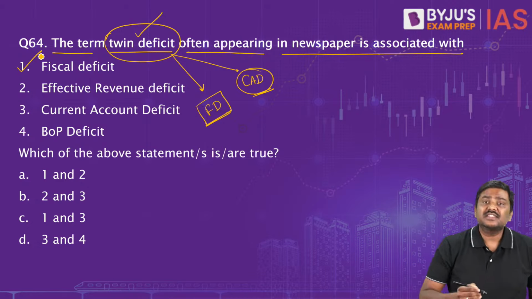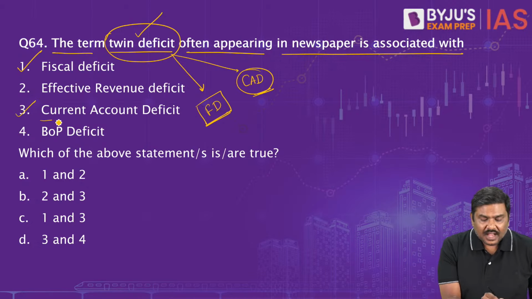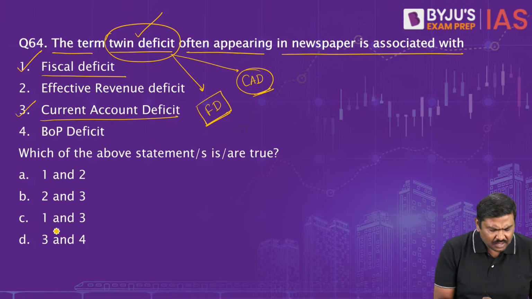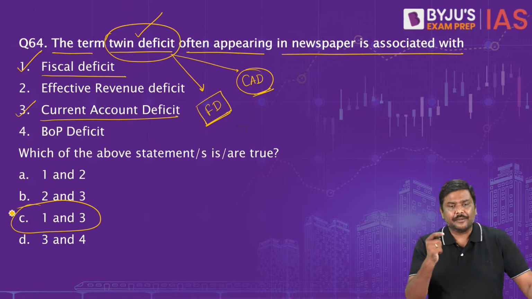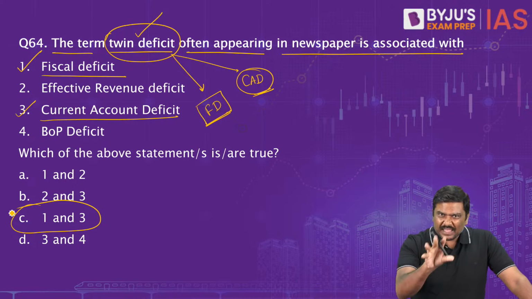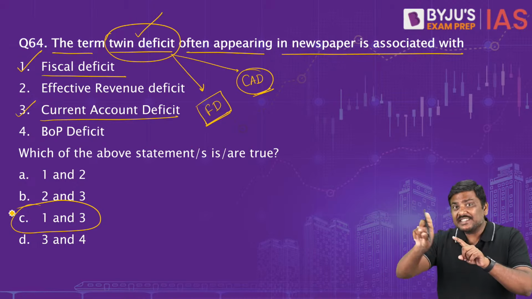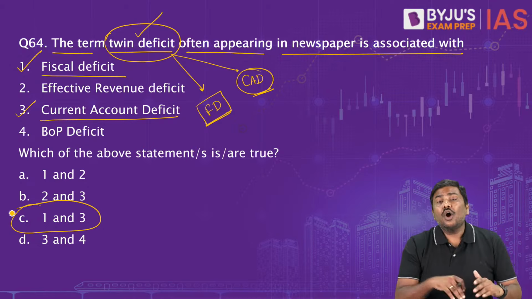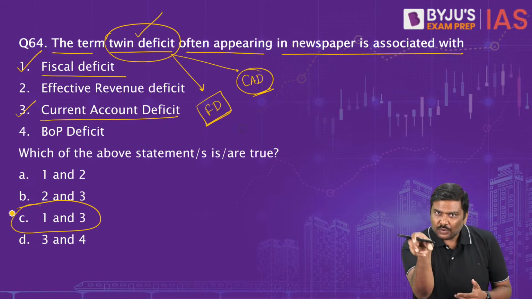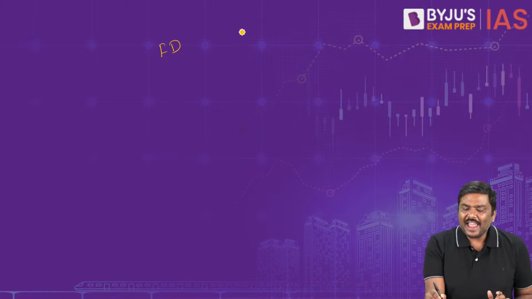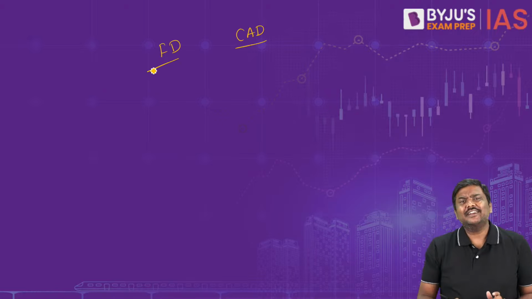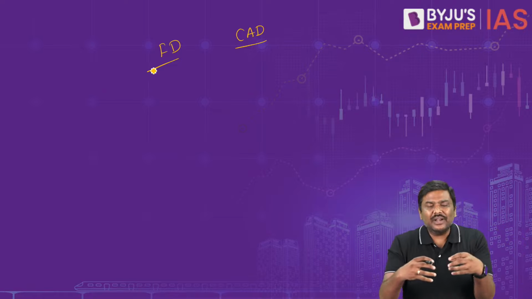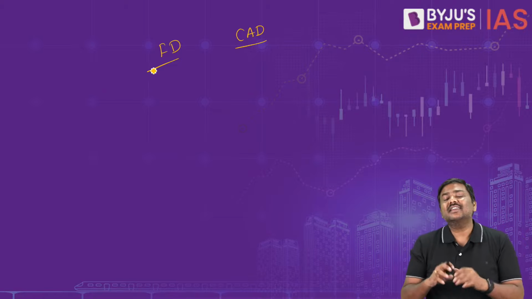Now the first one is fiscal deficit. The third one is current account deficit. The right option for the question will be option C. But let me explain to you the basic idea of a twin deficit here, because this can be asked. Either a straightforward question like this they can ask you, or they can ask you how twin deficit can happen. Let me explain this. How are both of them related? How are FD and CAD both related? Why are they referred to as twin deficits? Why are both a concern, etc.